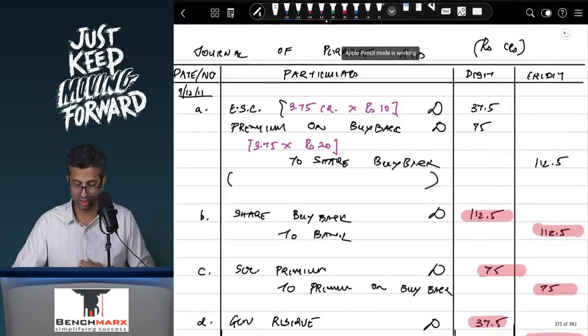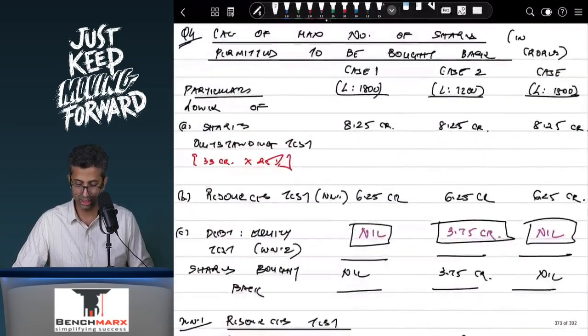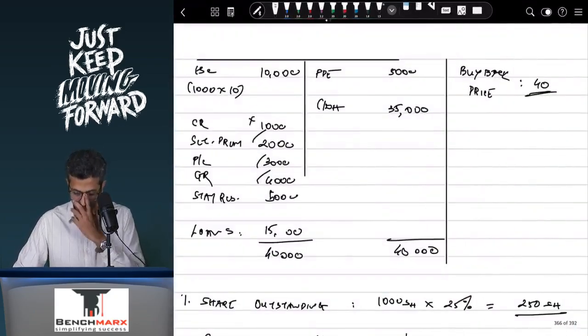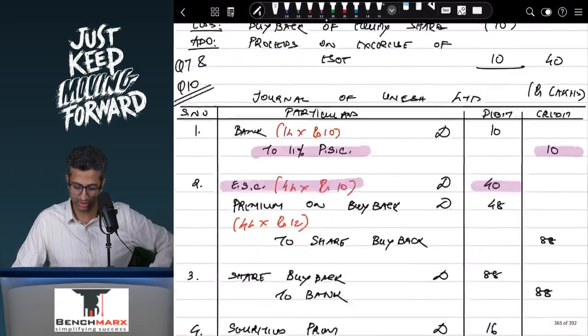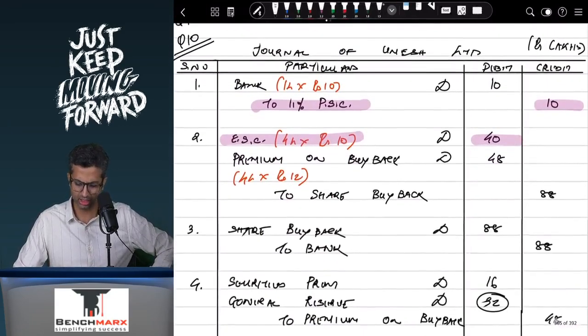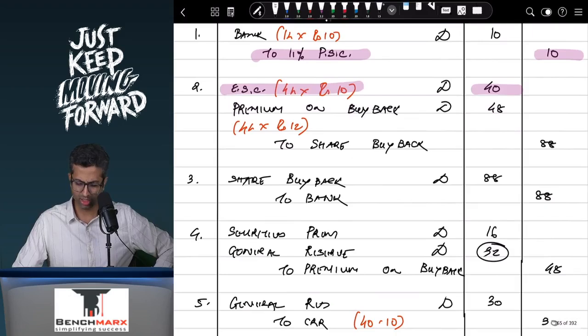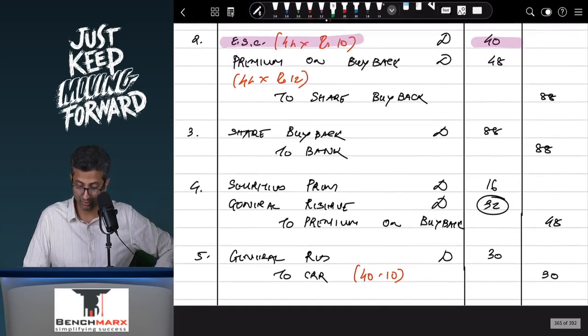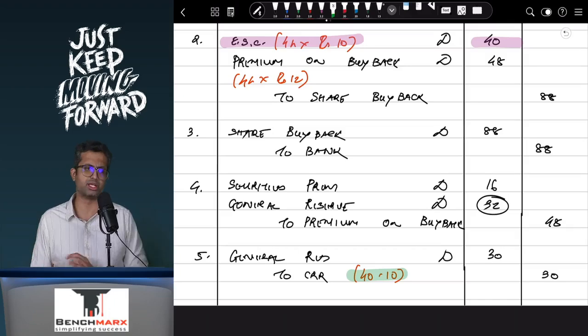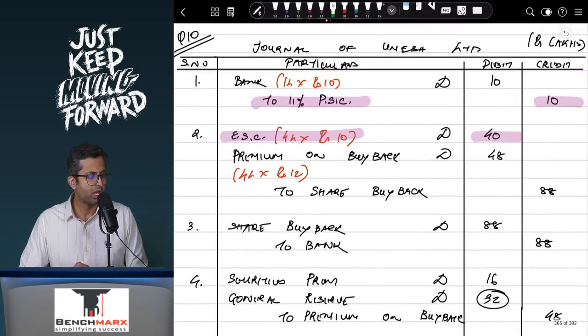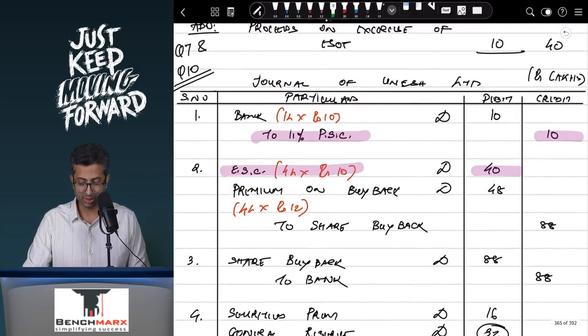So over here, if you review the entry for this, let us say if I can just open this up, question number 7 and 10 over here. As you see, bank account debit to preference share capital. Then equity shares premium, you will use securities premium and general reserve to buy back. And lastly, when I transfer to CRR, it is only 40 minus 10, that is equal to 30. So this kind of takes care of question 7 as well as question number 10.